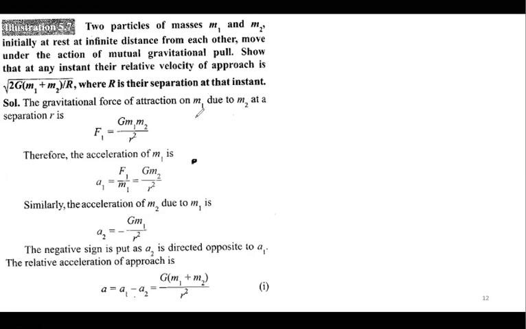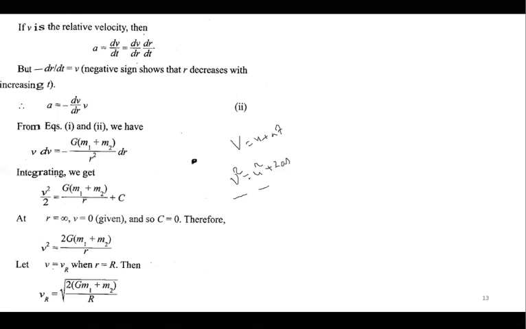When you talk about this, most of you might have found this problem difficult, but it's actually very easy. How? I hope all of you remember this formula: v is equal to u plus at, or v square is equal to u square plus 2as. Now this is applicable for relative velocity also, if I'm talking about only one frame. So I can use the concept of relative velocity. Yes or no?